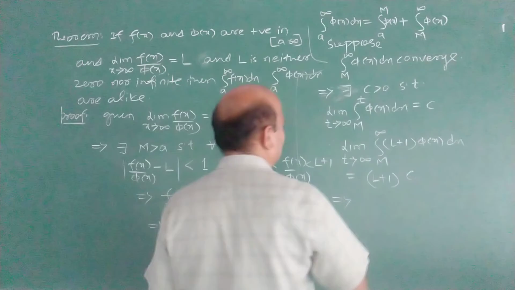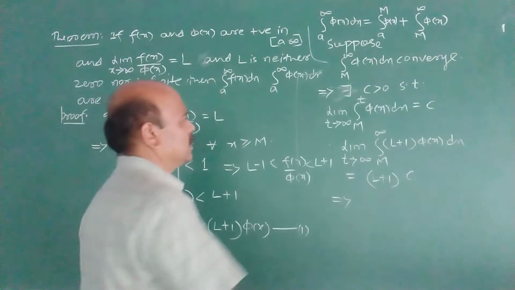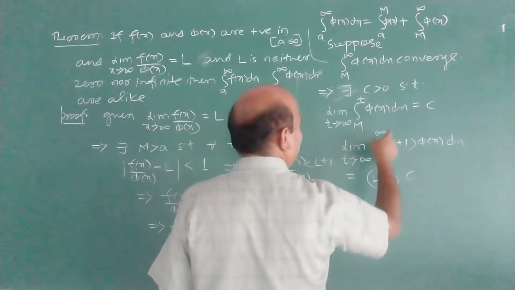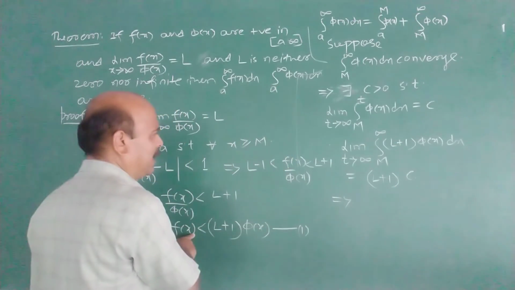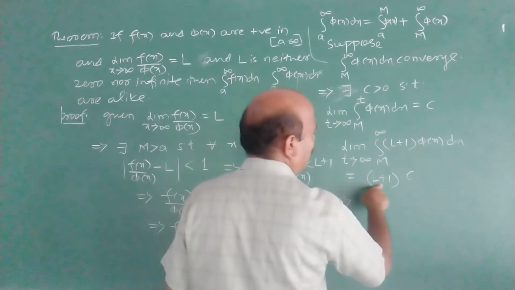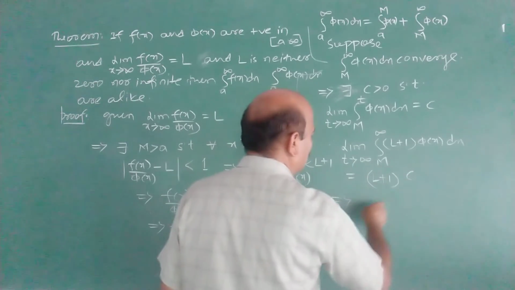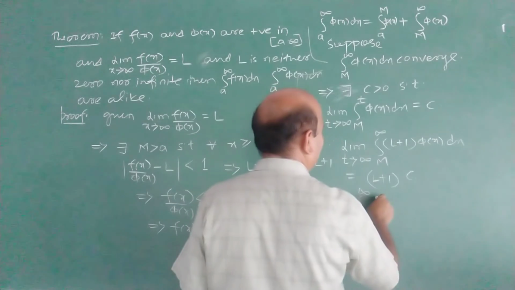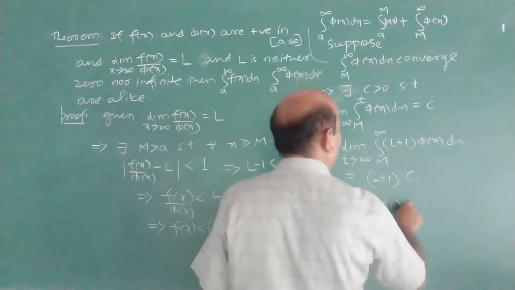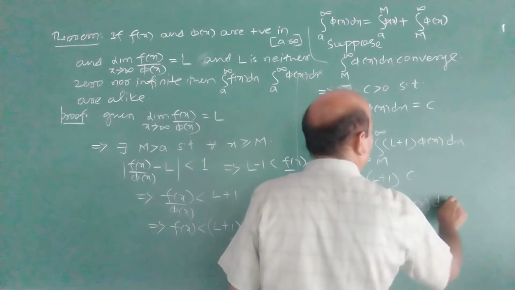What does this imply? Because we have (L + 1)φ(x) greater than f(x), and L + 1 is a constant here, this implies the integral from M to infinity of (L + 1)φ(x) dx converges.